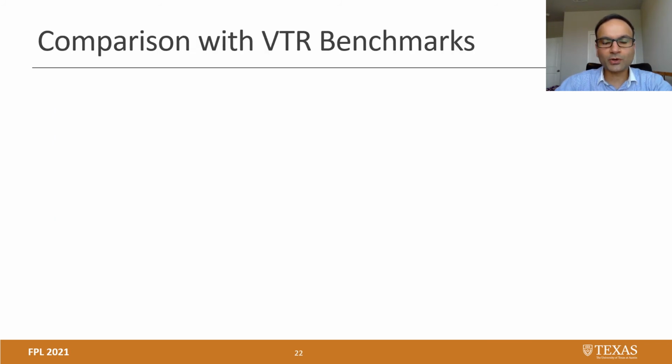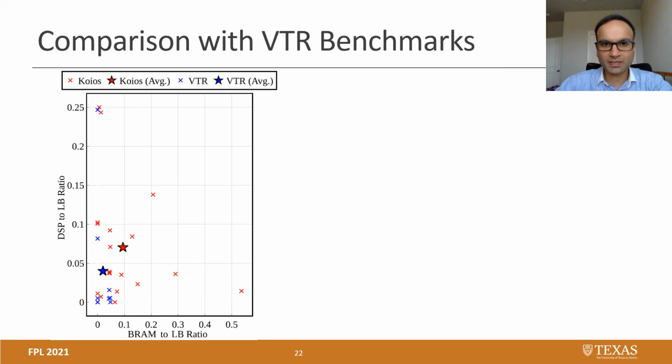Okay, let's compare Koios benchmarks with VTR benchmarks. In this scatter plot, we are plotting VRAM to logic block ratio on the x-axis and DSP to logic block ratio on the y-axis. So going to the upper right side in this chart means higher DSP and VRAM density. Right off the bat, we see that the red star, which is the average for Koios benchmarks, is more to the upper right side compared to the blue star, which is the average of VTR benchmarks.